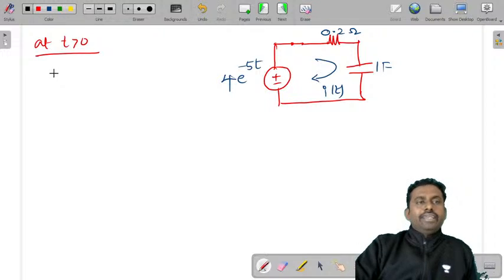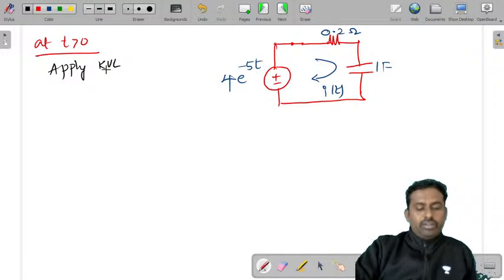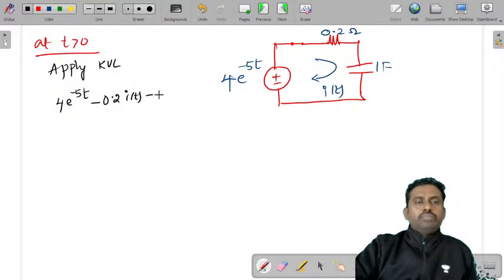Therefore, applying Kirchhoff's voltage law, it is 4 into e power minus 5t minus 0.2 into I of t minus 1 by C integral I of t dt is equal to 0.